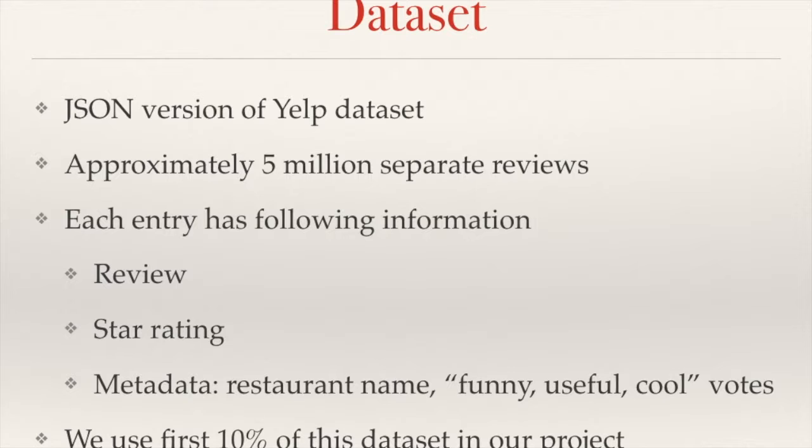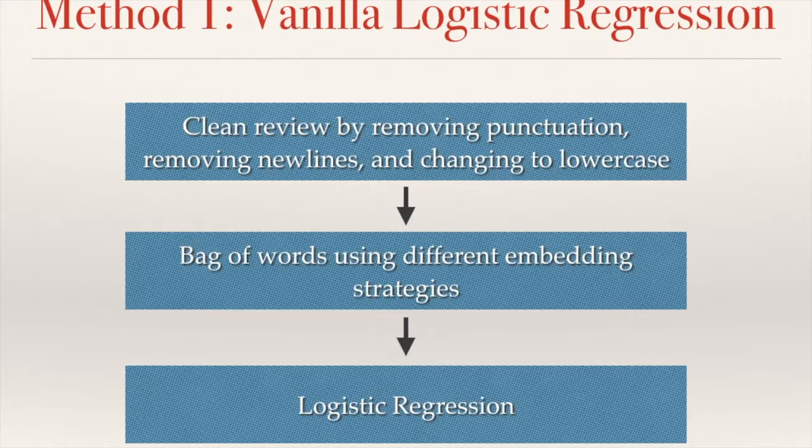So we use the Yelp dataset, which is a curated dataset of reviews provided by Yelp. This data comprises approximately 5 million separate reviews. Each entry has the text-based review, the star rating, and the metadata including the restaurant name and the number of funny, useful, and cool votes from users. Due to computational constraints, we will be training on the first 10% of the data, which is approximately 500,000 reviews.